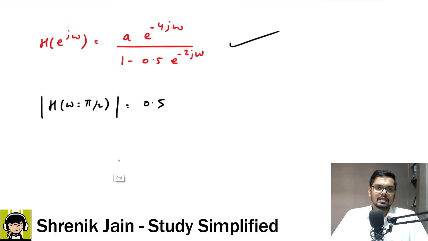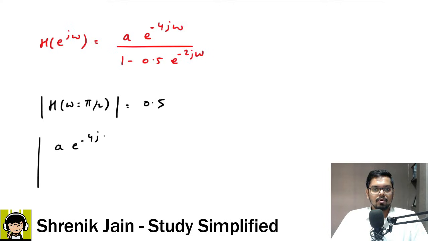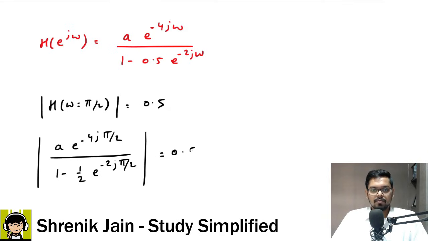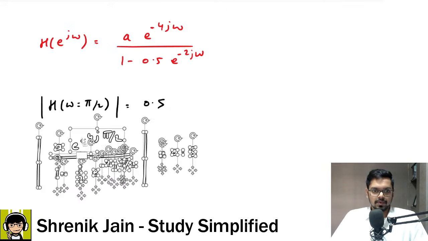Therefore, using this expression, change omega to pi by 2. E to the power minus 2 j omega is changed as pi by 2. Now tell me what is the value of a from this expression.